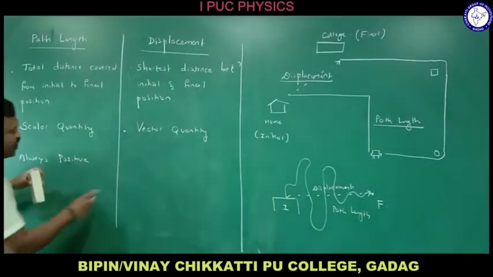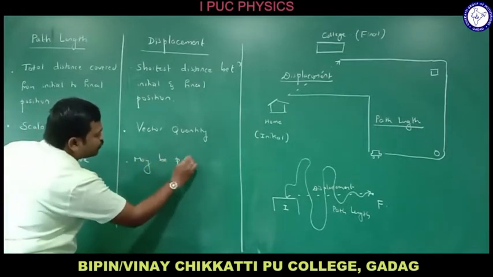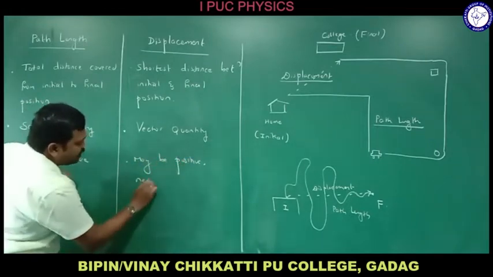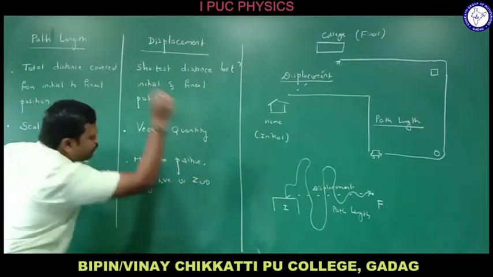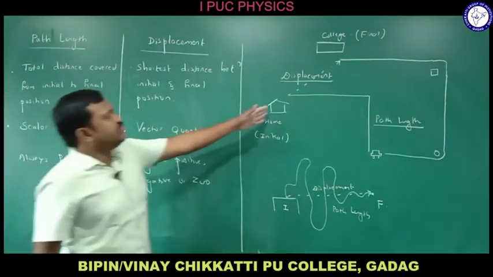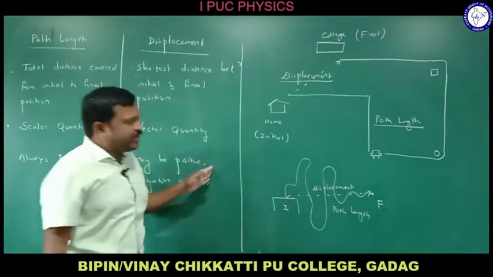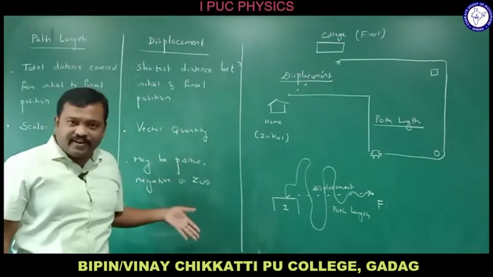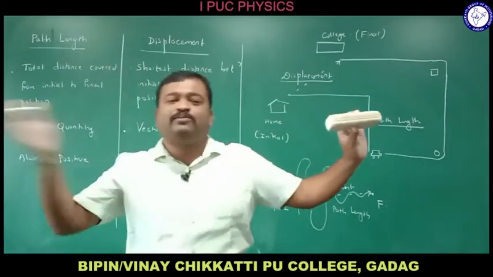Displacement may be positive, negative, or zero. If the college is in this direction and I take this as positive, then if it is in the opposite direction, we can call the displacement negative. I already told you, if you consider crossing the bus stand as positive, before the bus stand you can take it as negative.